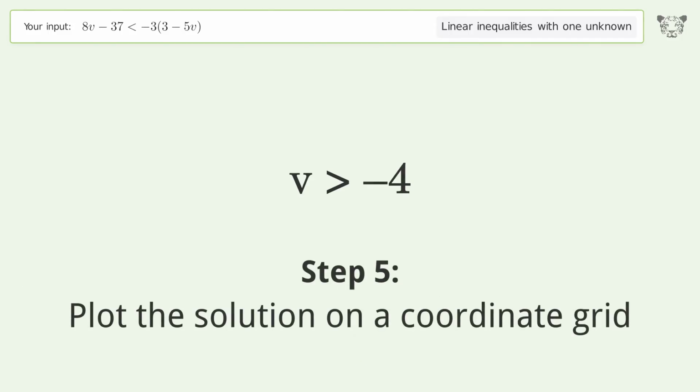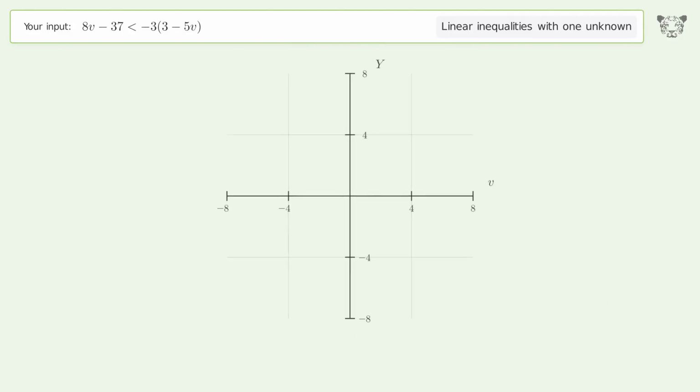Plot the solution on a coordinate grid. And so the final result is v greater than -4.